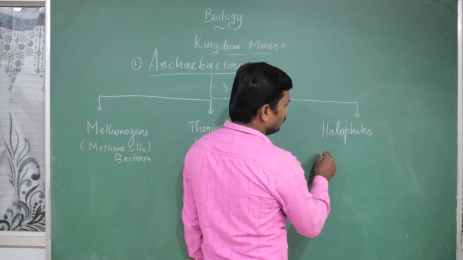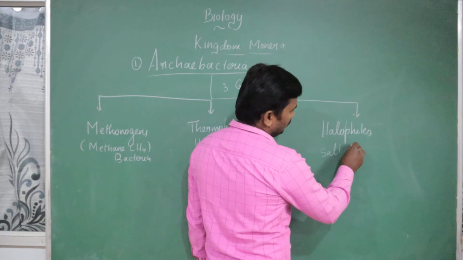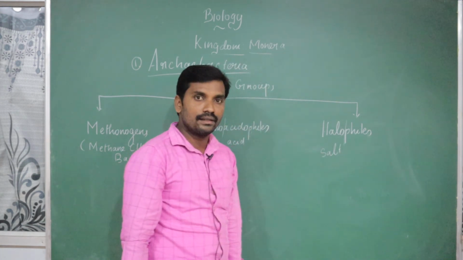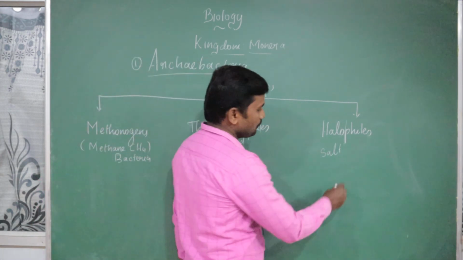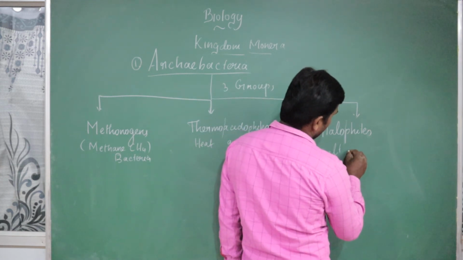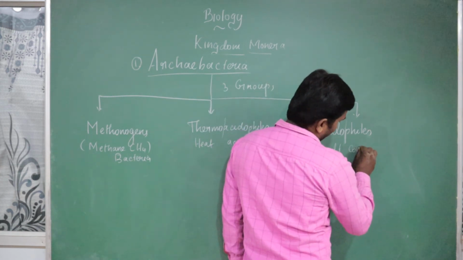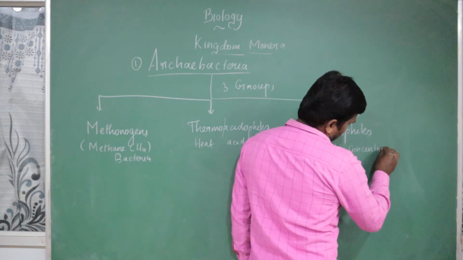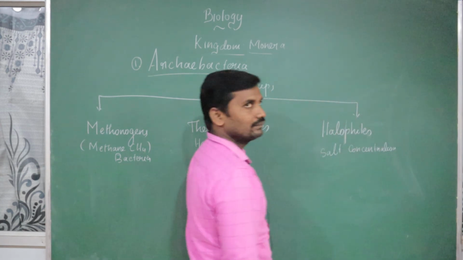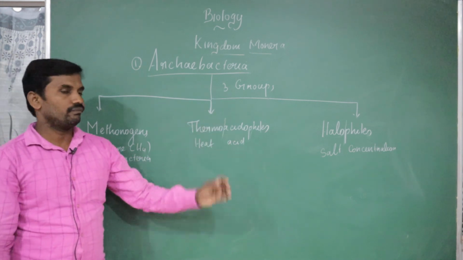The halo means salt, salt loving bacteria. The bacteria in places where salinity is high, we can call it salt loving bacteria. Where the salt concentration is maximum, we can call it halophiles.